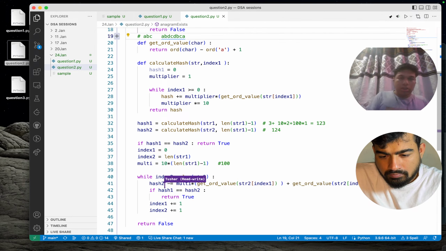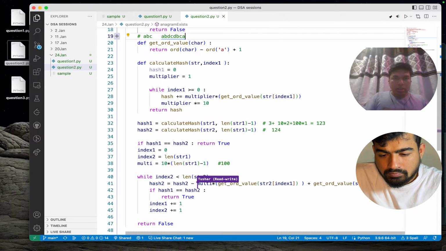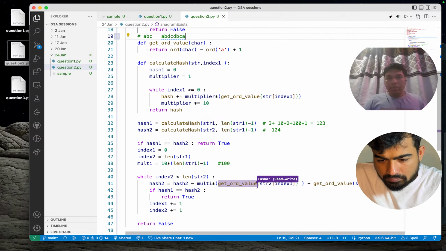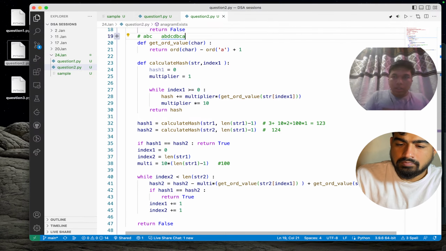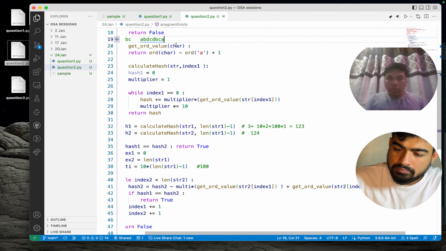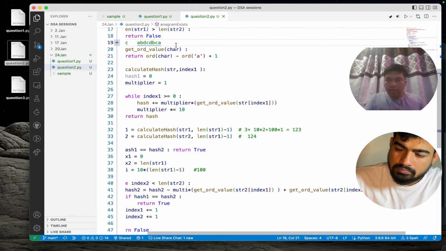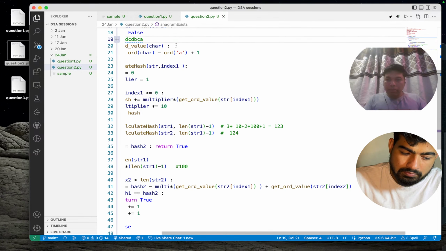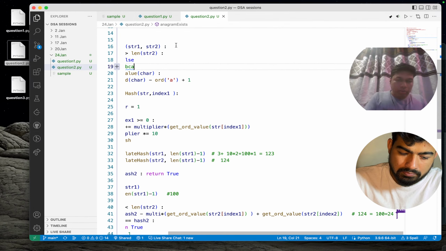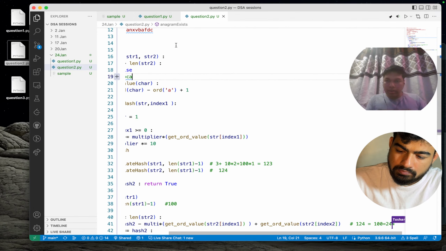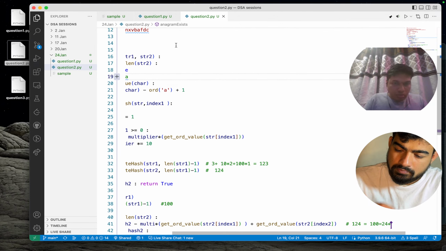Let me write it in a better way. Hash 2 minus the multiplier times the outgoing value, and adding the order of the index 2. So over here, we are doing 124 minus 100, which equals 24, and we are multiplying it by the